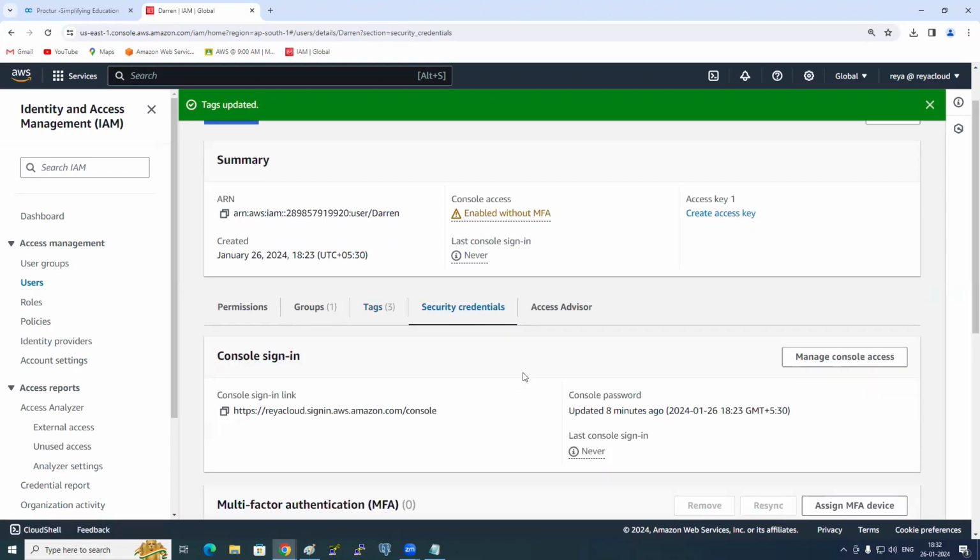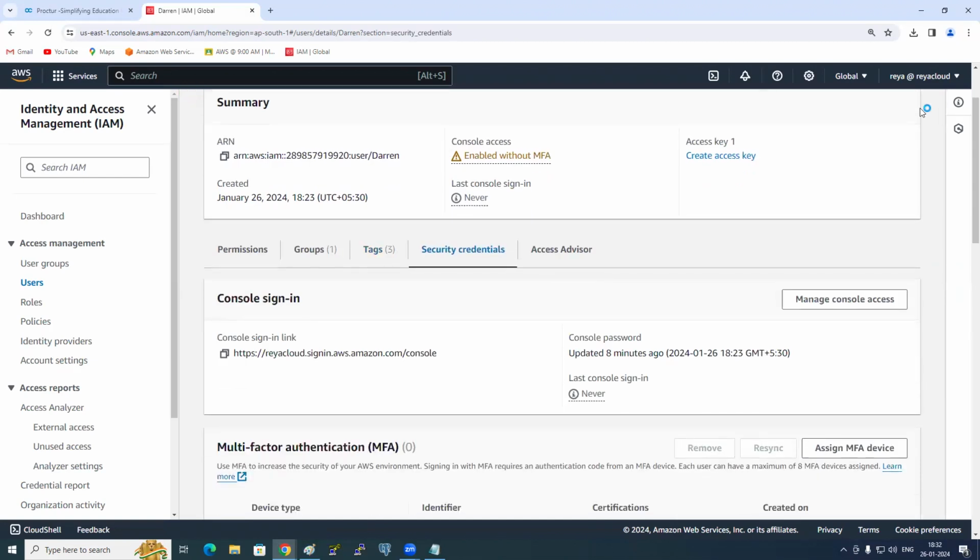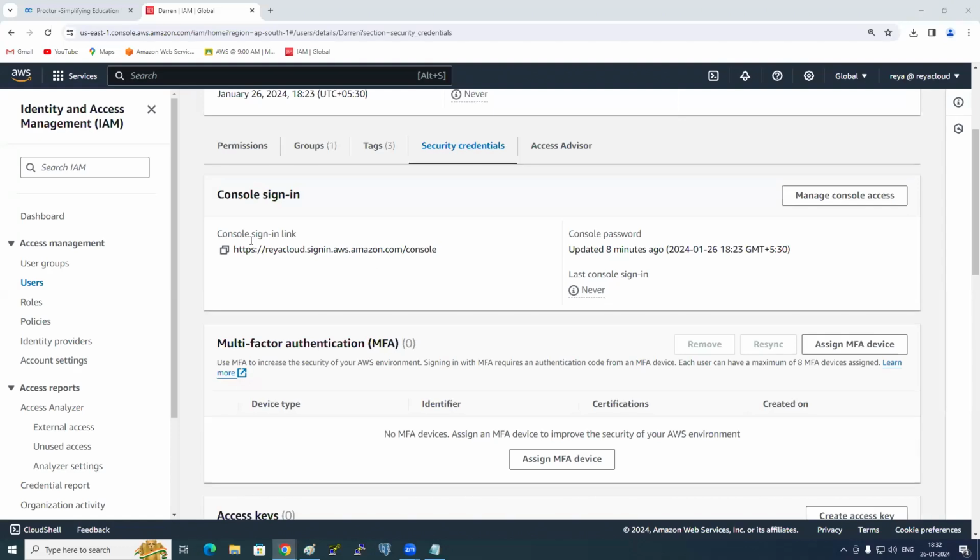Next, Security credentials. Okay, here you have a few certification questions. So what is this link? Very good. IAM user sign in link. And then console password. So when did I create this? 8 minutes ago I created.